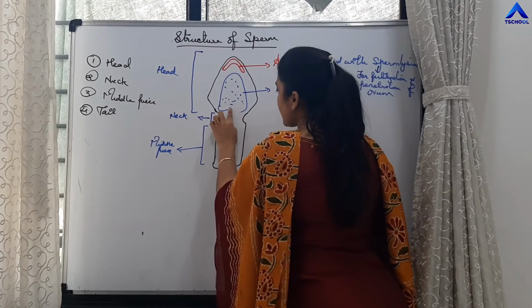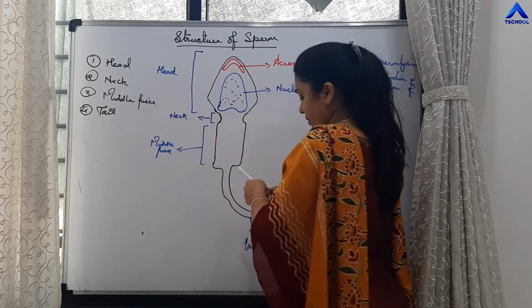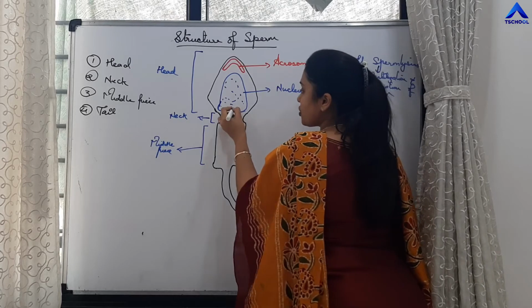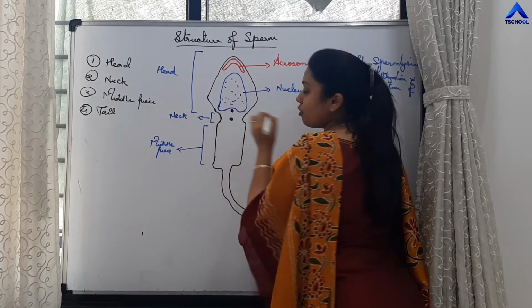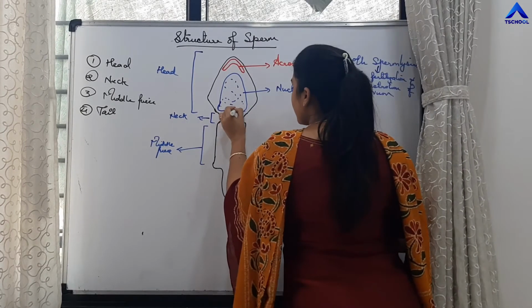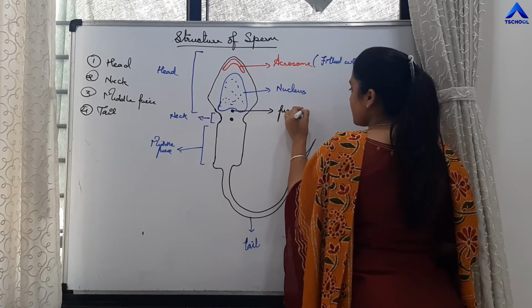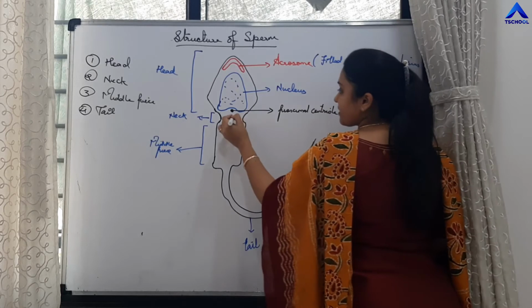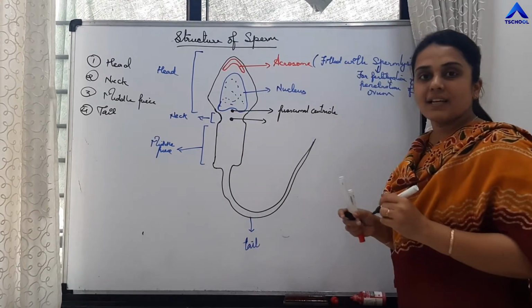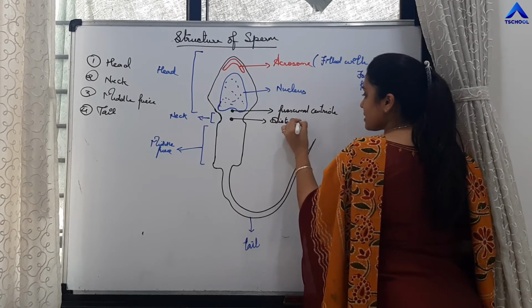At this constriction of the nucleus is present the first centriole and one more centriole is also present, right? This centriole is called proximal centriole and the centriole towards the middle piece is called distal centriole.